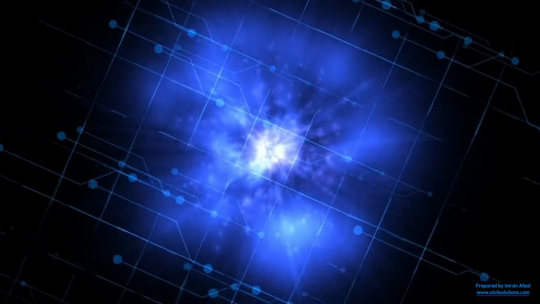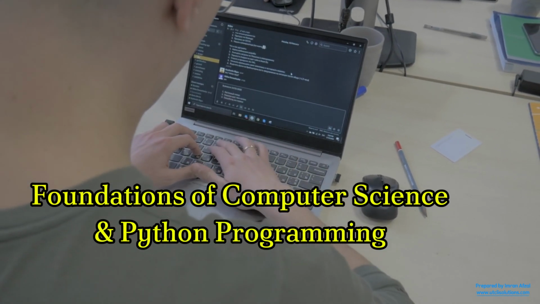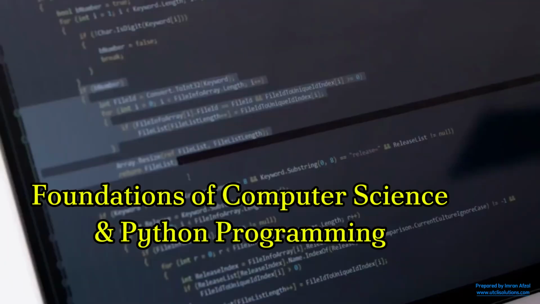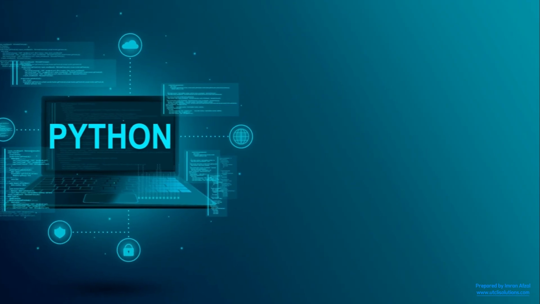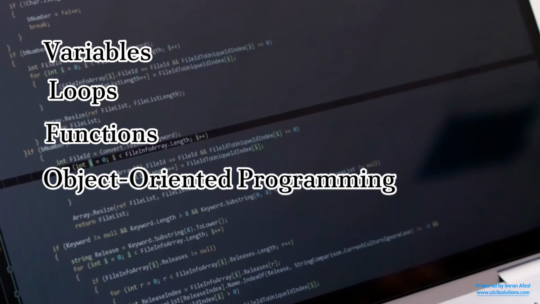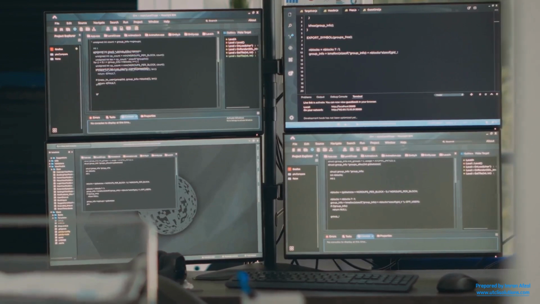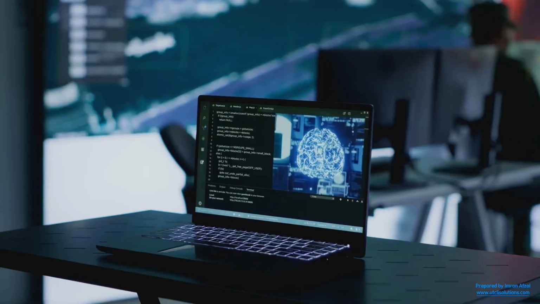Let's get started. Step 1. Foundations of Computer Science and Python Programming. Weeks 1 to 4. Before diving into AI, you need solid programming fundamentals. Python is the industry standard, so start here. Learn basic programming concepts like variables, loops, functions, and object-oriented programming. Master data structures like lists, dictionaries, and sets. Get comfortable with algorithm design. This will help you write efficient AI models later.